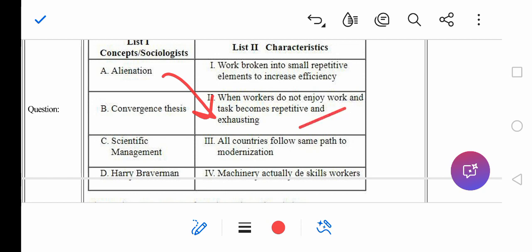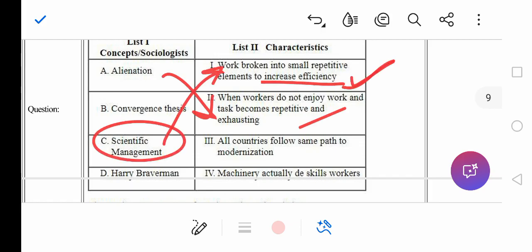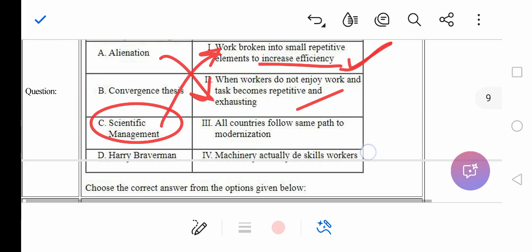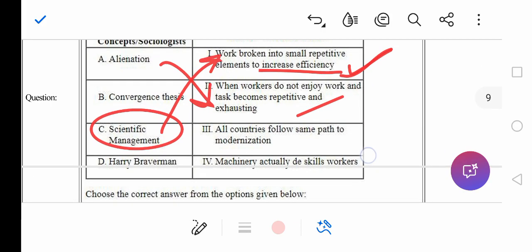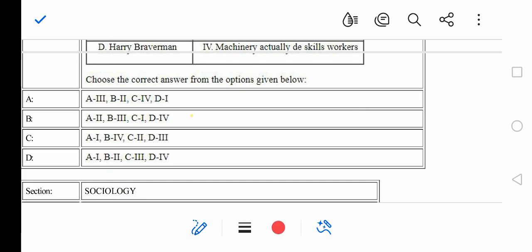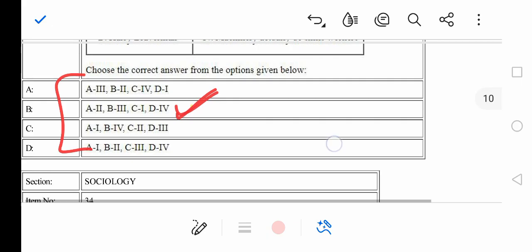Scientific management, we all know, is when work is broken into smaller repetitive pieces to increase efficiency, right? So option A goes with the second one. Even if you know the concept of alienation by Karl Marx, you can answer these questions, right?